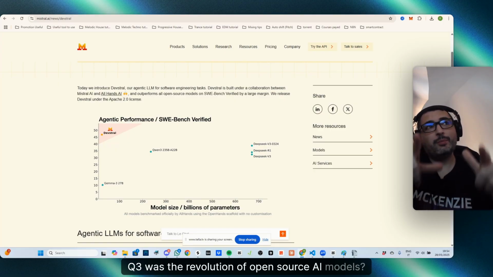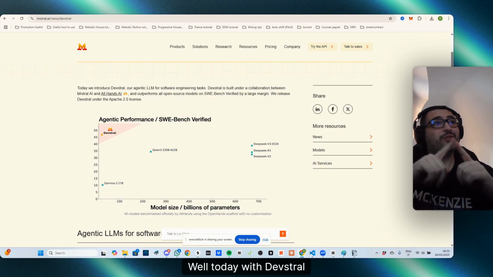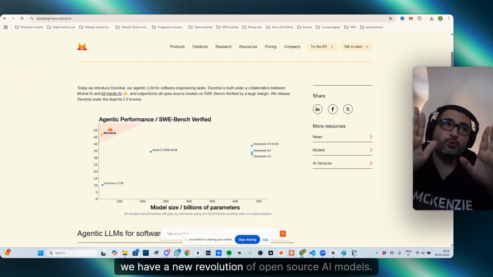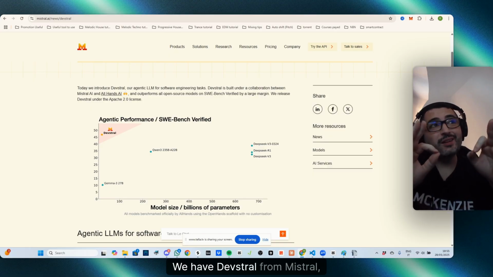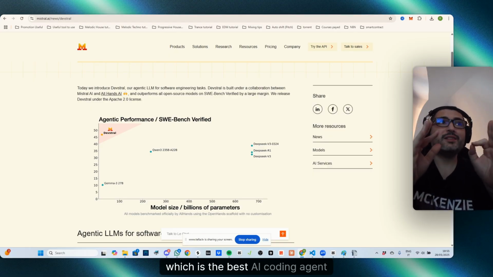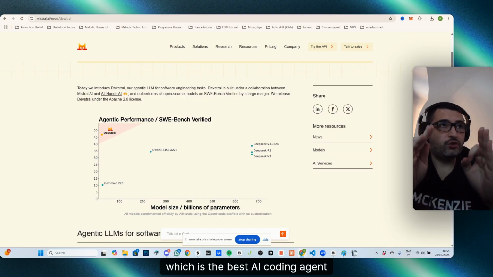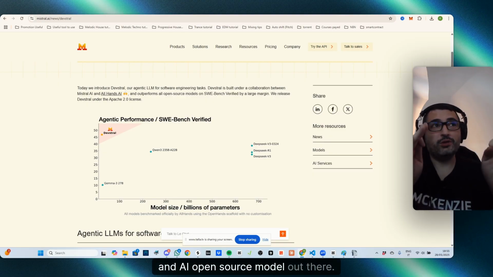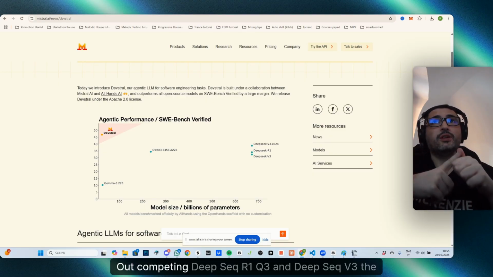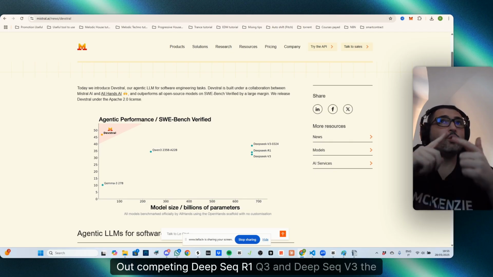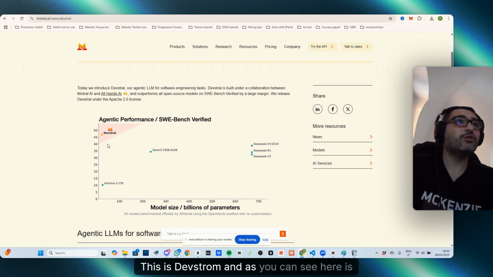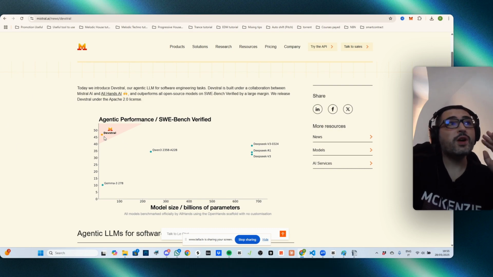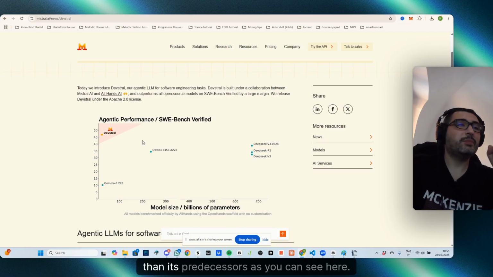Do you remember when I was mentioning to you that Qwen 3 was a revolution of open source AI models? Well, today with Devstral, we have a new revolution of open source AI models. We have Devstral from Mistral, which is the best AI coding agent and AI open source model out there, outcompeting DeepSeek R1, Qwen 3, and DeepSeek V3, the latest updated model. This is Devstral, and as you can see here, it is way better than its predecessors.